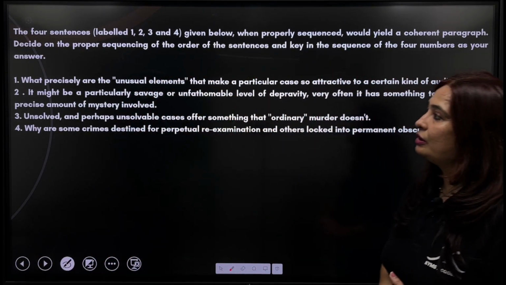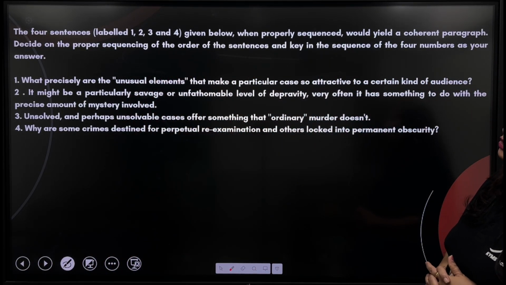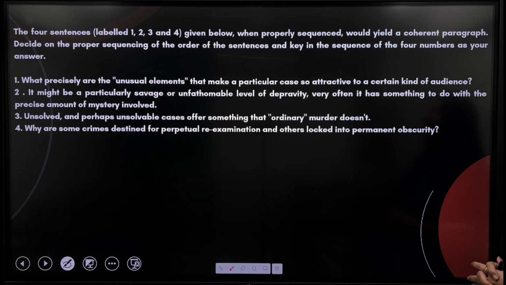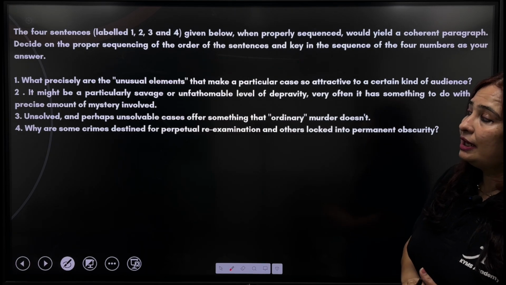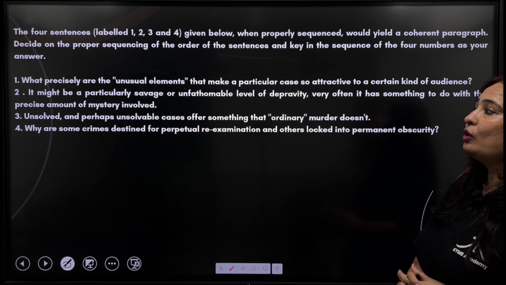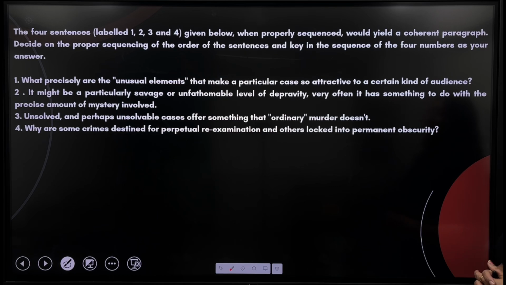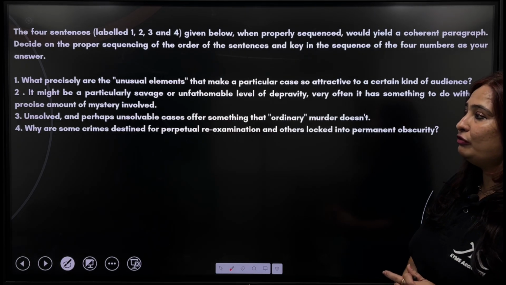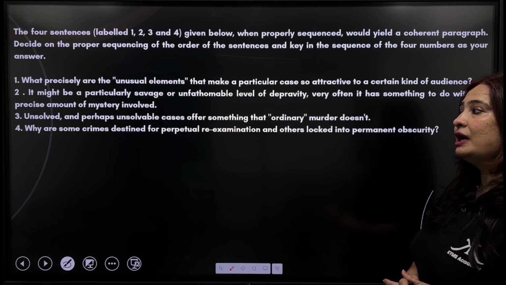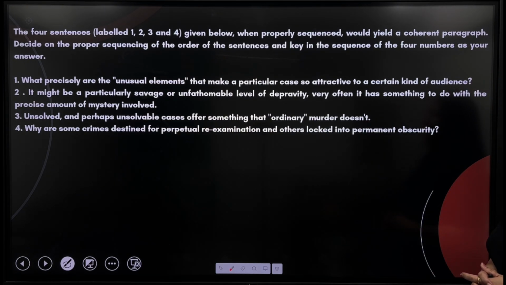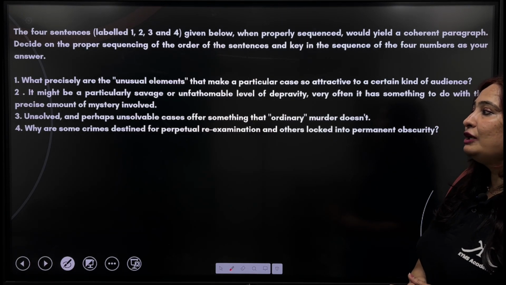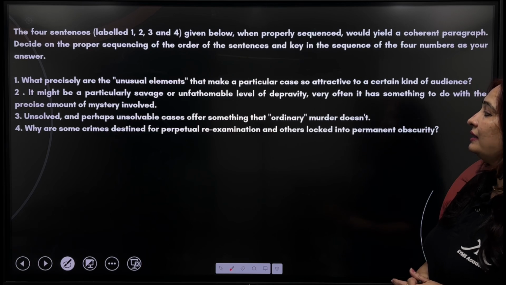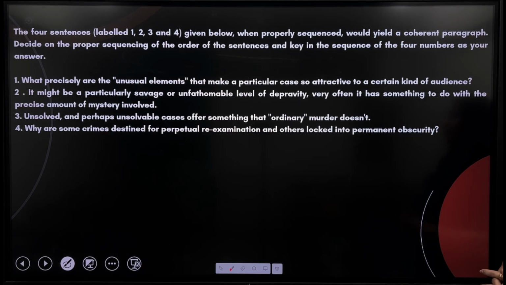The last question. What precisely are the unusual elements that make a particular case so attractive to a certain kind of audience? It's a question. It might be a particularly savage or unfathomable level of depravity. Very often it has something to do with the precise amount of mystery involved. Unsolved and perhaps unsolvable cases offer something that ordinary murder doesn't. Why are some crimes destined for perpetual re-examination and others locked into permanent obscurity?